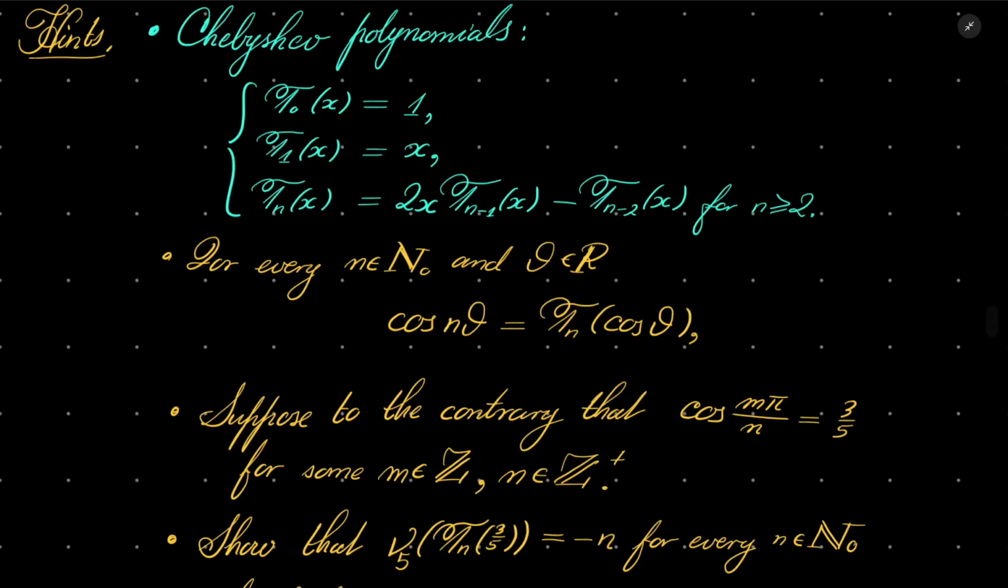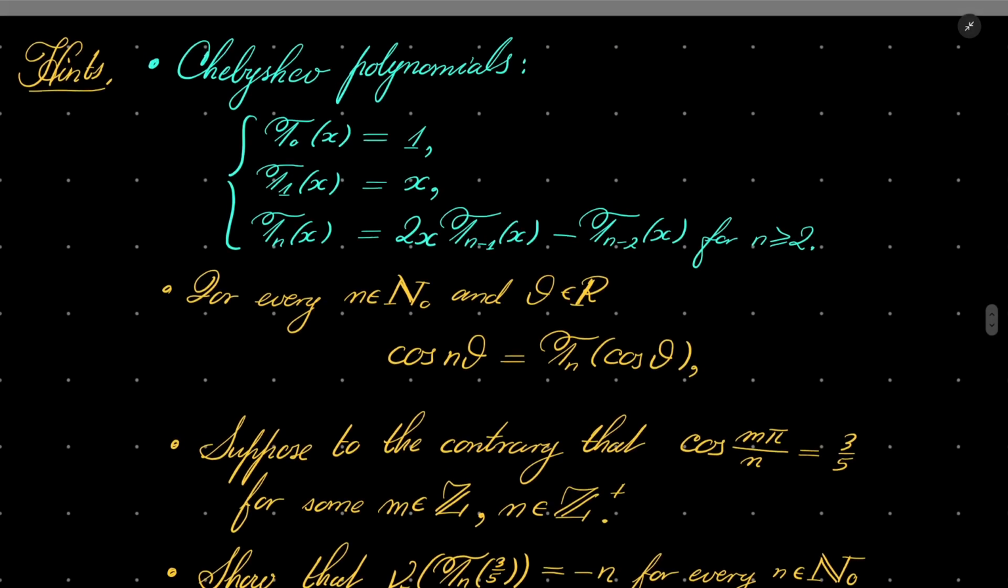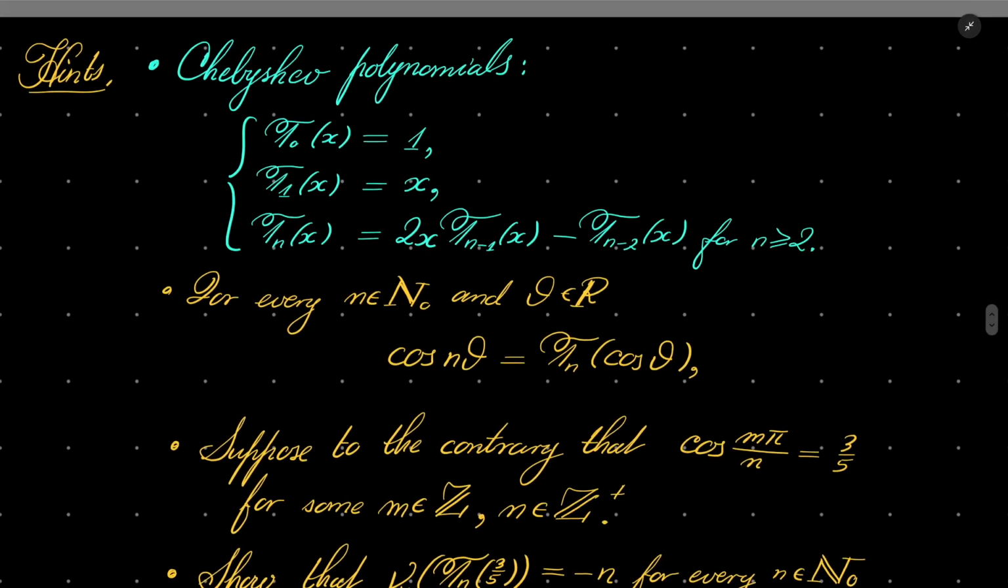Here is my suggestion. I will prove it by using the famous Chebyshev polynomials. Recall that we have the following sequence of polynomials: T0 of x, which is constantly 1, T1 of x, which is equal to x, the identity, and the nth polynomial is 2 times x times the (n minus 1)th polynomial minus the (n minus 2)th polynomial, for every n greater than or equal to 2.